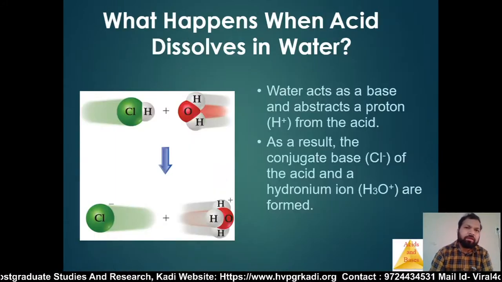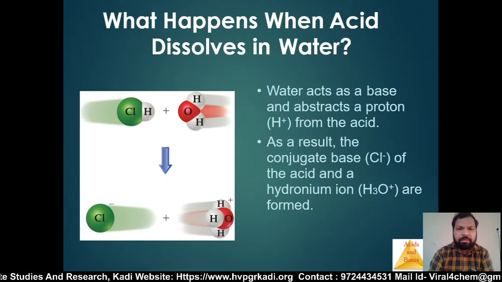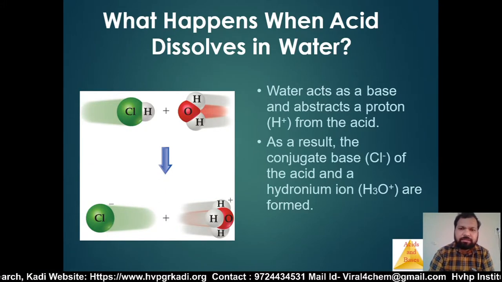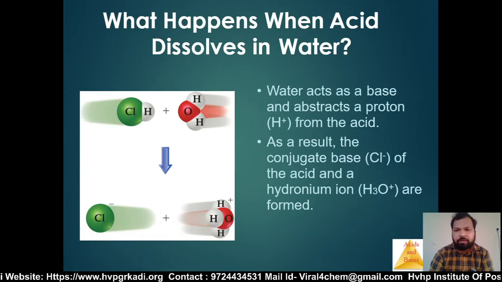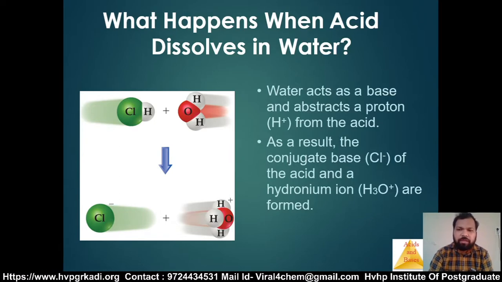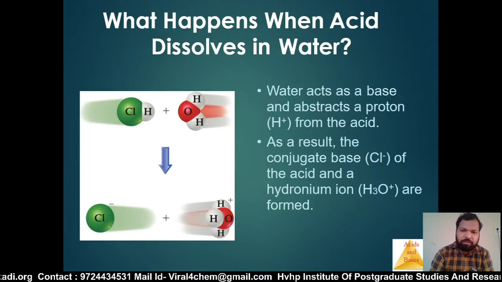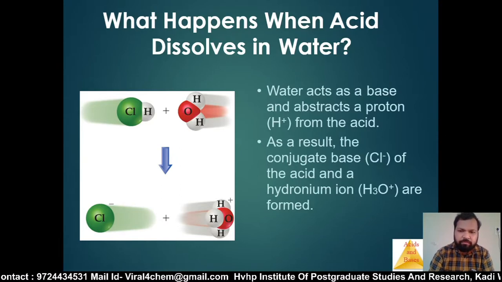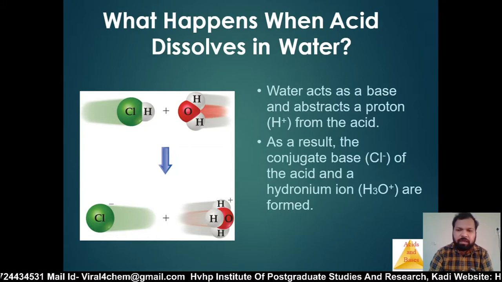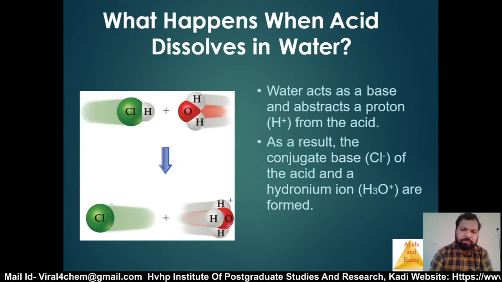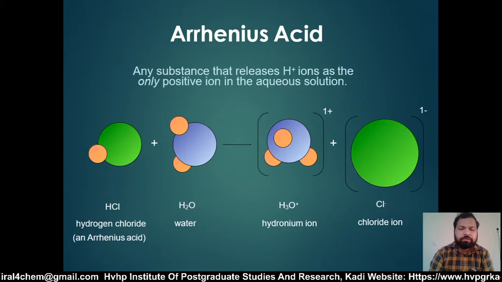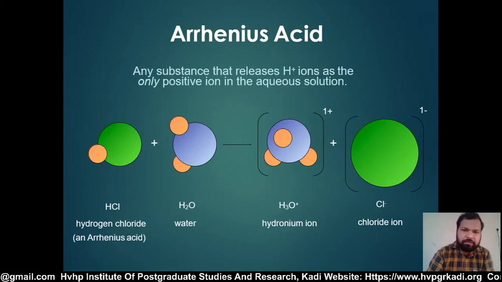Now the next: what happens when an acid dissolves in water? Water acts as a base in the presence of protons, H plus, from the acid. As a result, the conjugate base Cl minus and the hydronium ion H3O plus are formed. Now the simple reaction of an Arrhenius acid.